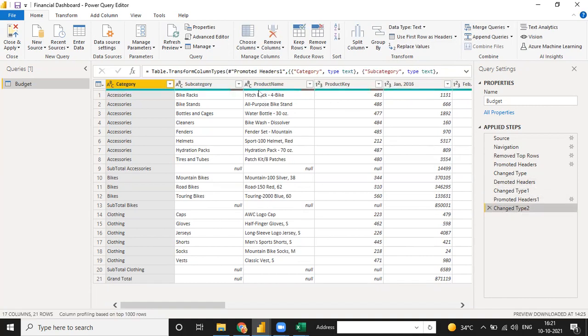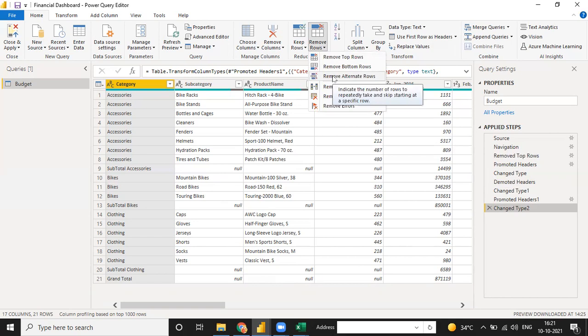Okay, so now category and product headers are done. And now one important thing, guys: if you want to remove these null values, how do you remove them? Because see, in this option we have remove alternate rows.